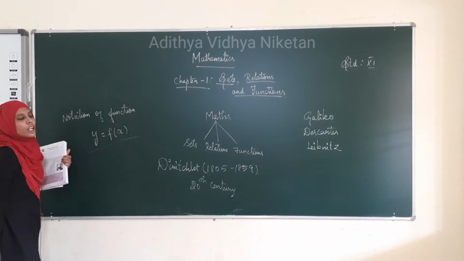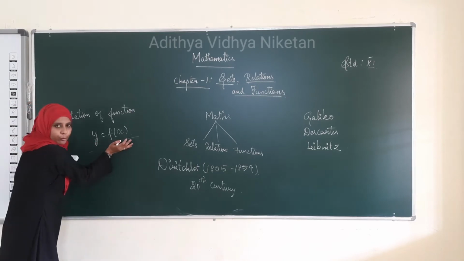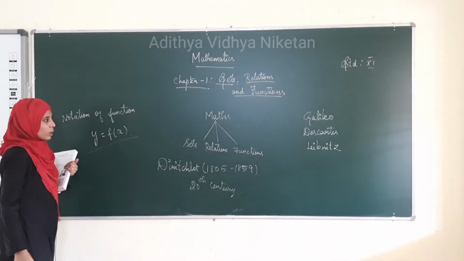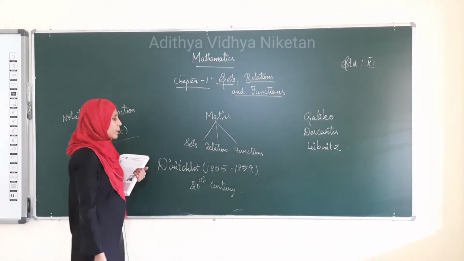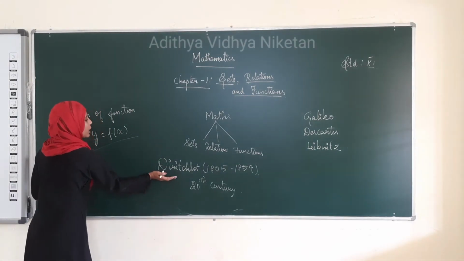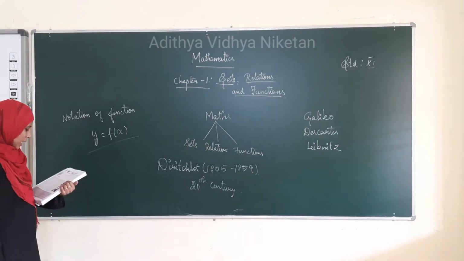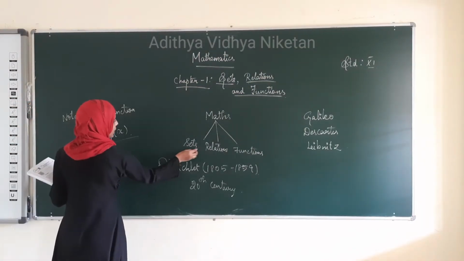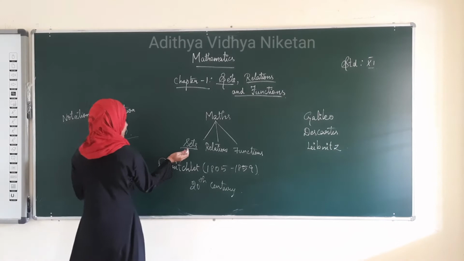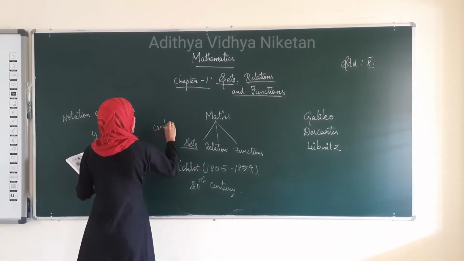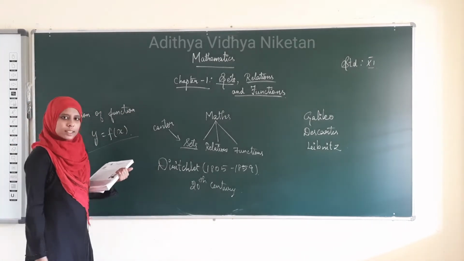You have learned this in the lower classes, right? How do we define a function? We define a function as y is equal to f of x, where x and y are variables. These authors also thought of finding the notation of the function, but Dirichlet was the first author who gave the clear notation, that is y is equal to f of x. Then the main thing, set theory. Who discovered set theory is Cantor. He initiated the development of set theory.